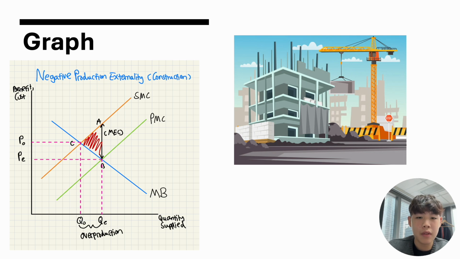So, what would happen if this market is left in private hands? Well, first, firms will overproduce, where QE is larger than QO, because they ignore external costs like noise pollution. Second, society will end up worse off due to excessive construction projects.